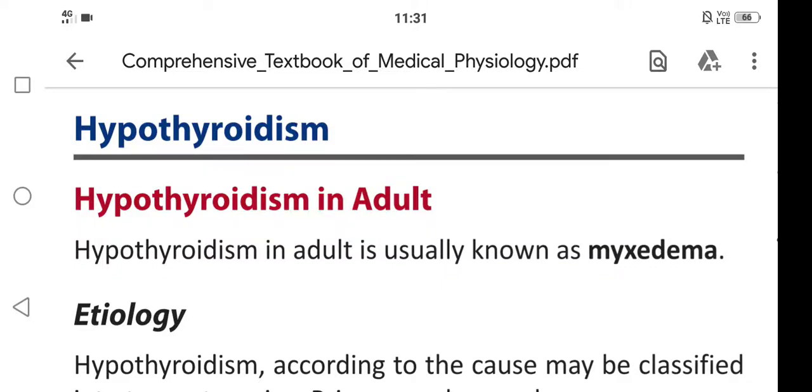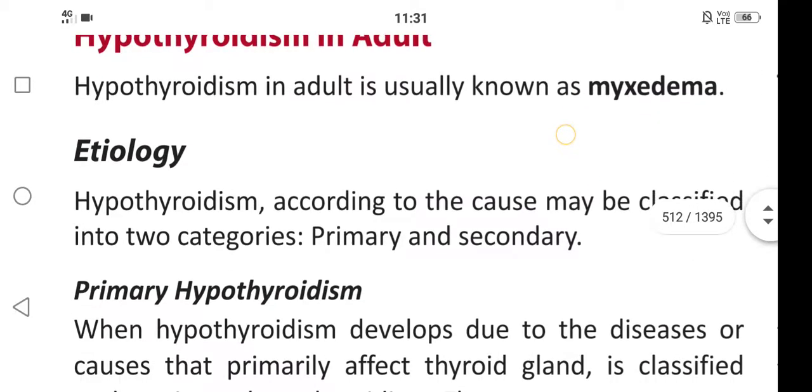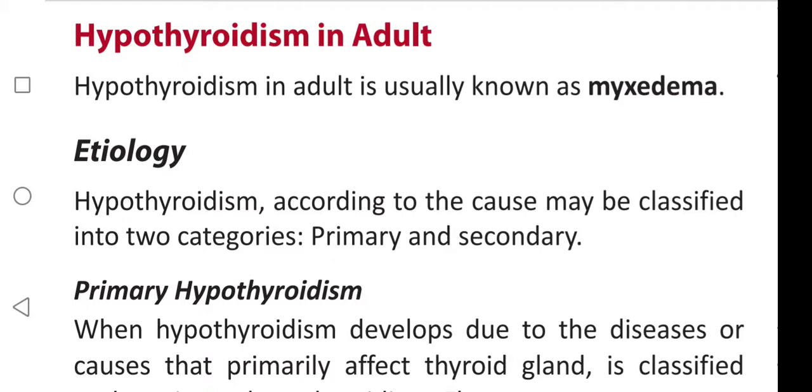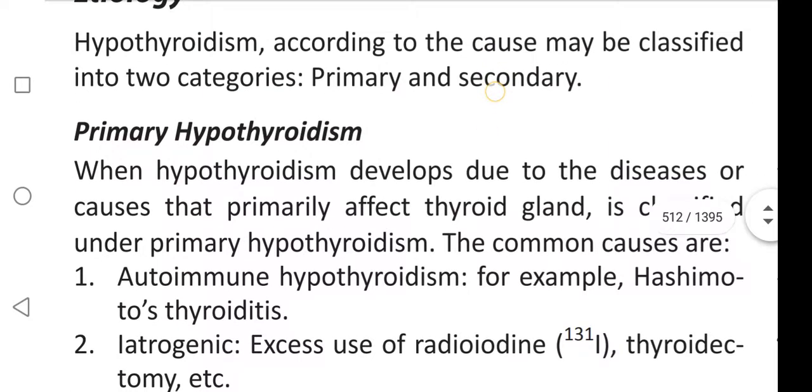In this video we are going to learn about hypothyroidism in adults, and about primary and secondary hypothyroidism. Hypothyroidism in adults is usually known as myxedema. Etiology: hypothyroidism, according to the cause, may be classified into two categories: primary and secondary.